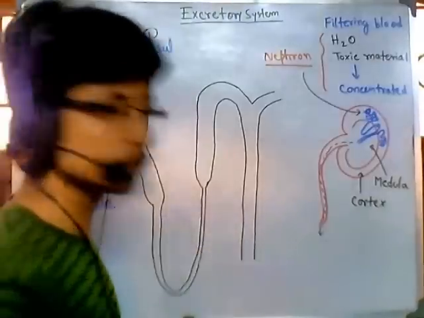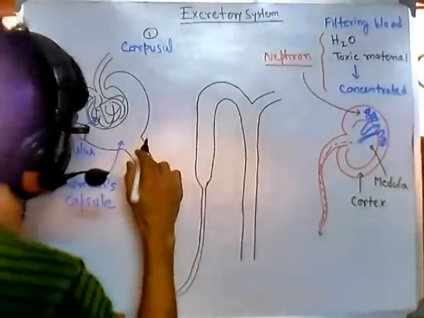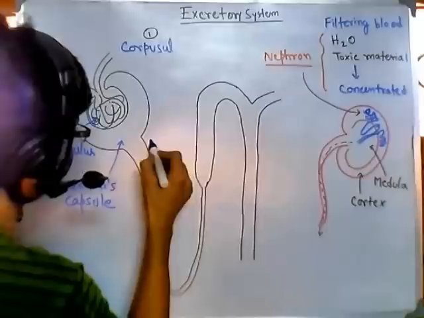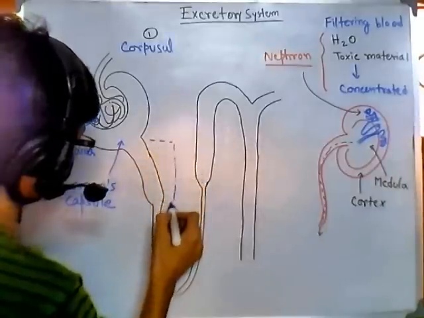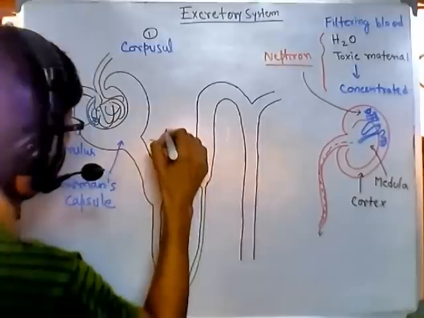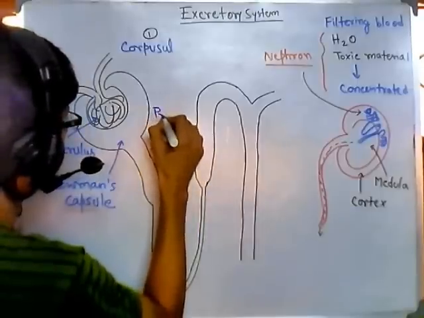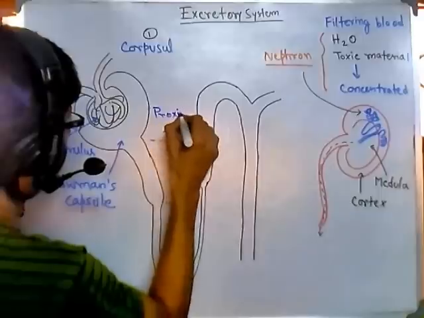Remember, I've told you four sections and one common passage. Now the second section is this section, and this is termed as the proximal tubule.